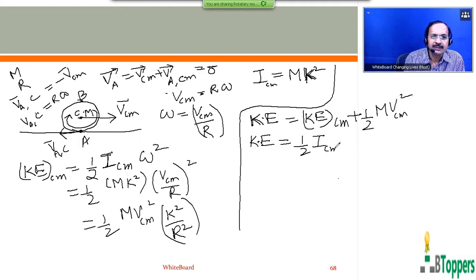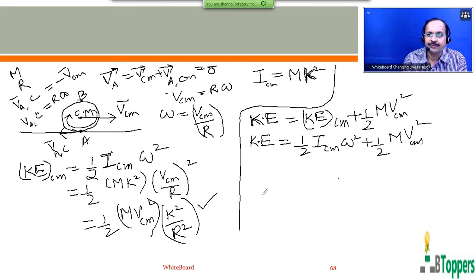rotational kinetic energy, which can be written as half ICM into omega square. So this half ICM into omega square can be written as half mVCM square into k square by R square only when the body rolls on the fixed surface with no slipping.